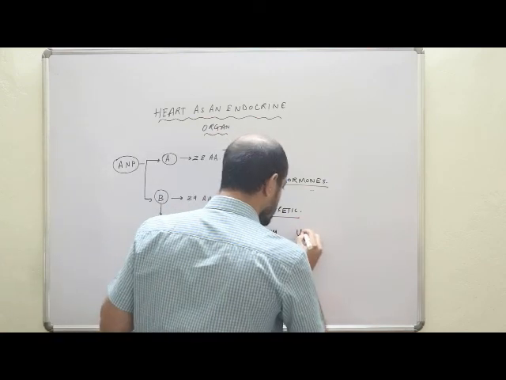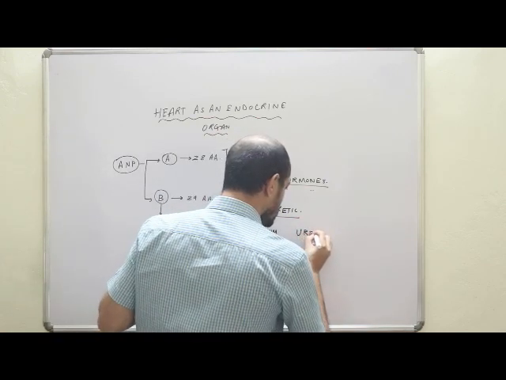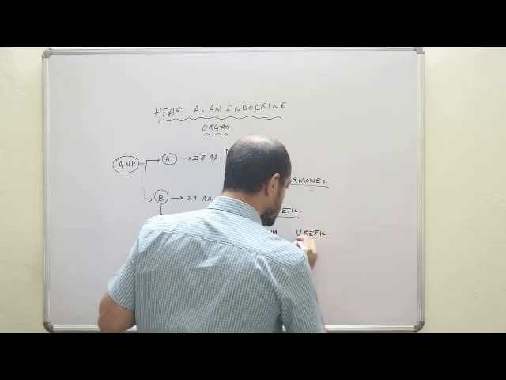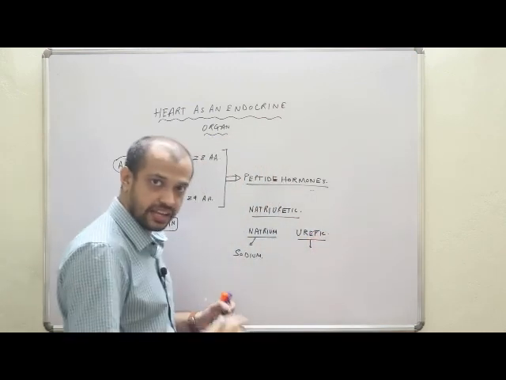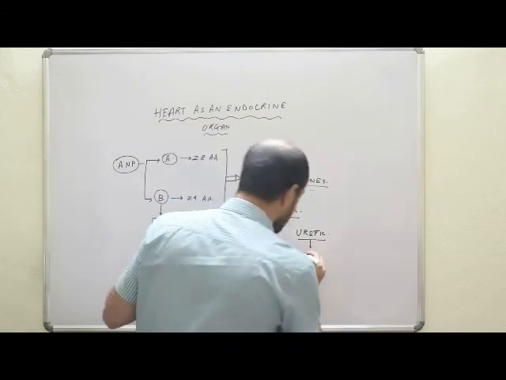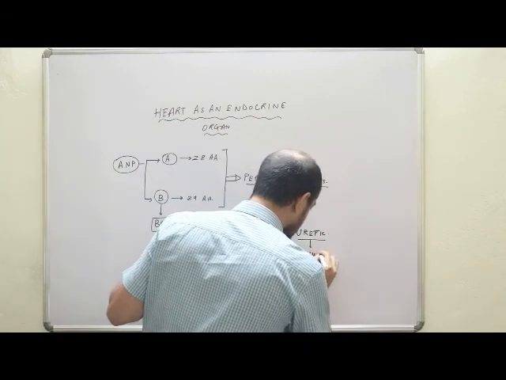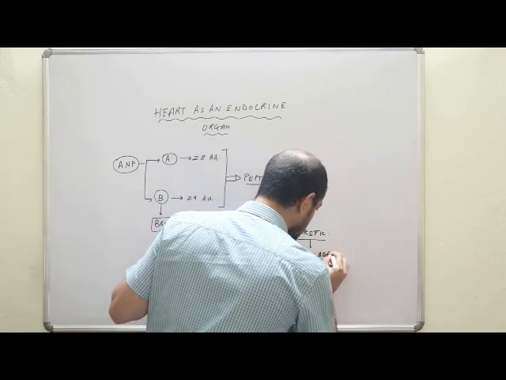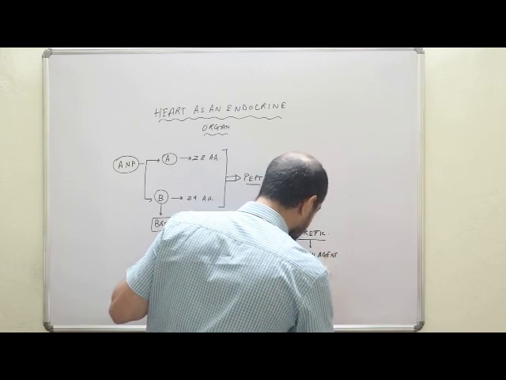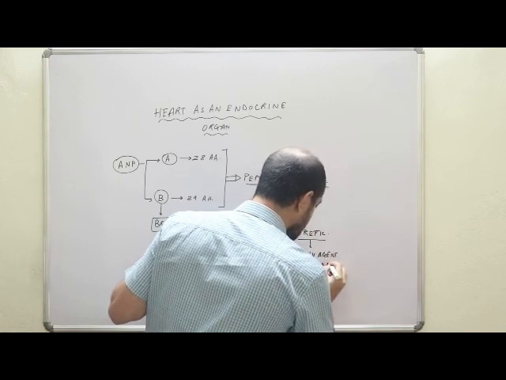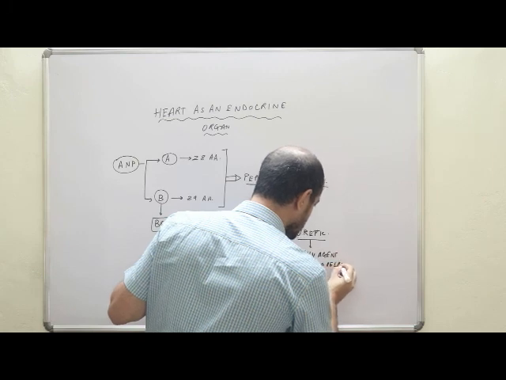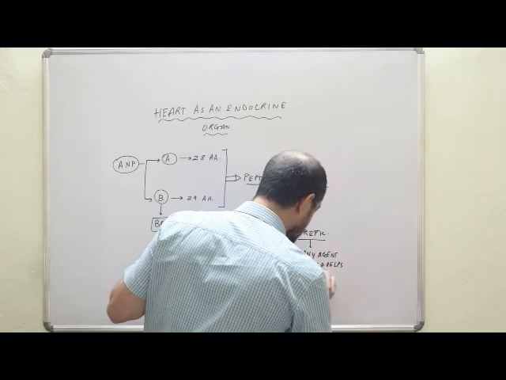And uretic means any agent which helps in urination.